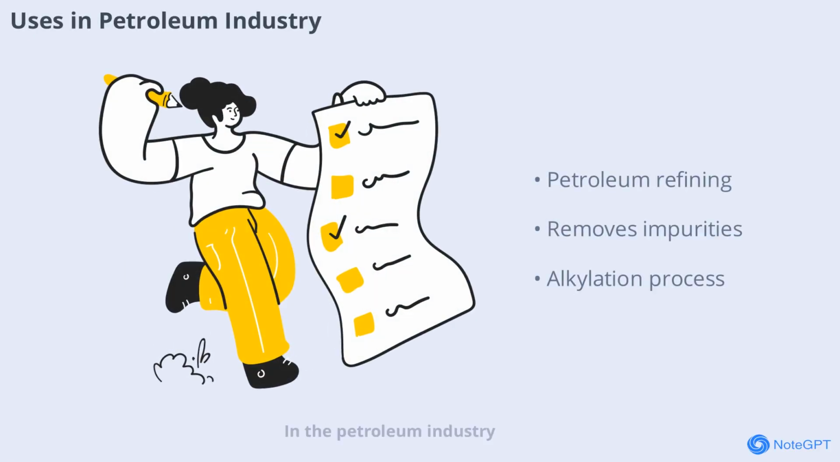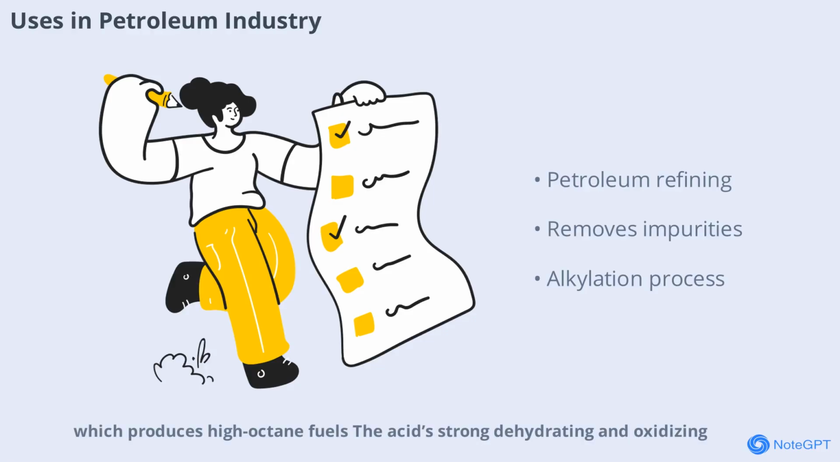In the petroleum industry, sulfuric acid is used for refining petroleum products. It helps remove impurities and is involved in processes like alkylation, which produces high-octane fuels. The acid's strong dehydrating and oxidizing properties make it ideal for these applications, ensuring cleaner and more efficient fuel production.